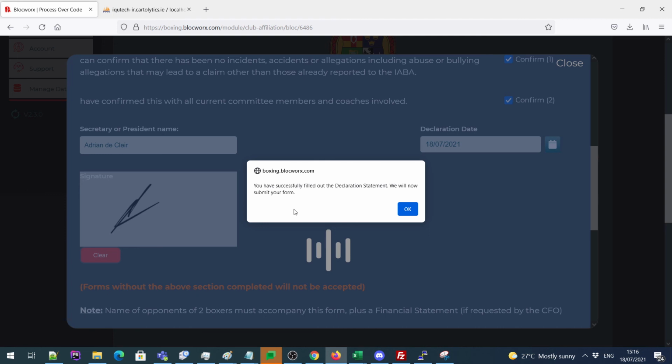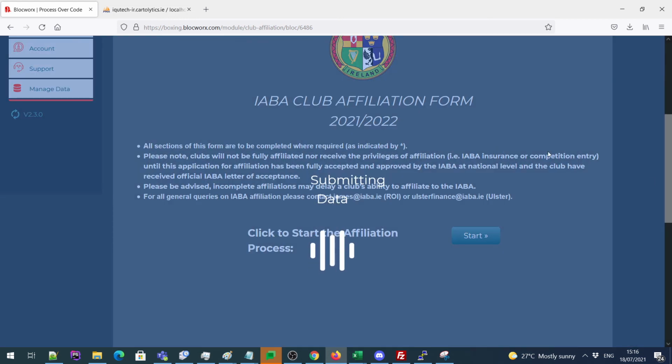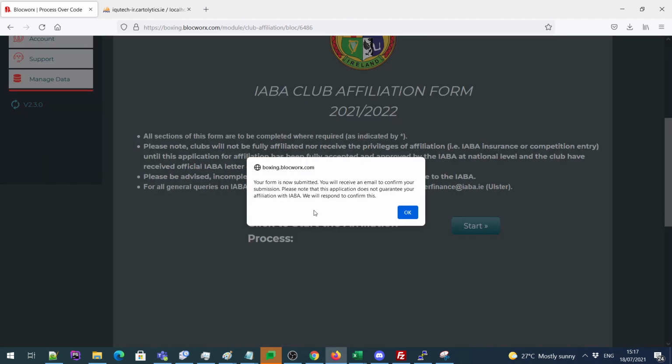You'll then be given another pop-up saying the declaration statement has been filled out, and at this point the entire form will be filled out and applied. This will subsequently send an email to IABA informing them of the application. It's worth noting that this does not mean the affiliation is guaranteed, and the IABA will be in touch to confirm this.